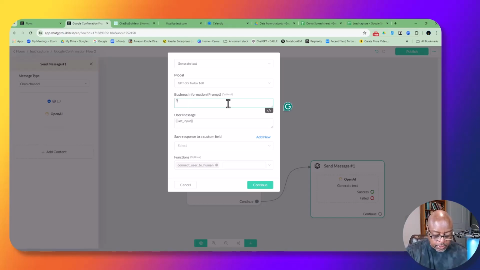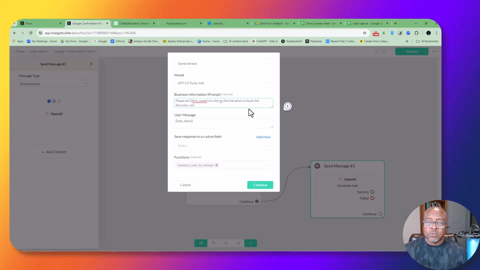So please tell user first name, and this is just going to collect the first name from the data that it already has, to click on the link below to book the discovery call. That's all I have to put in there.